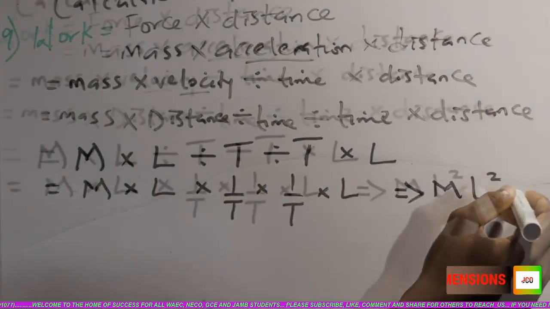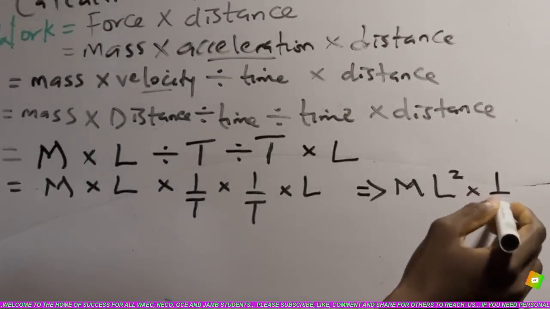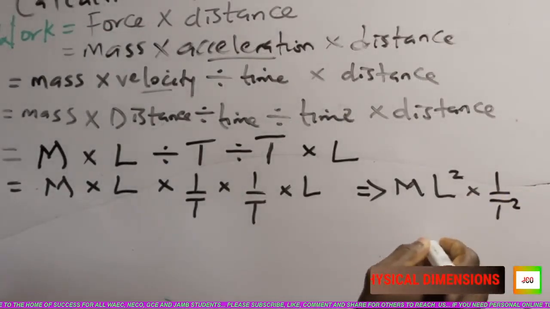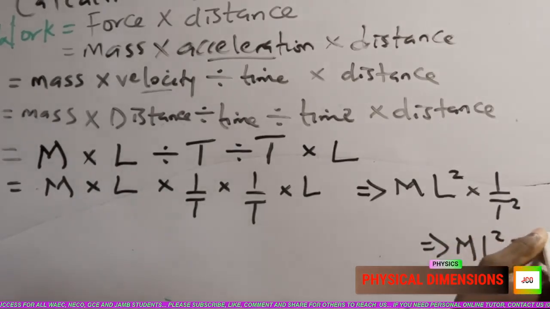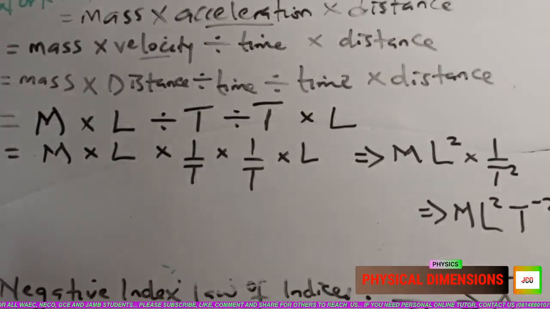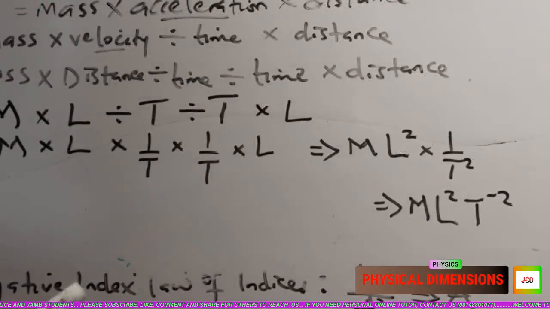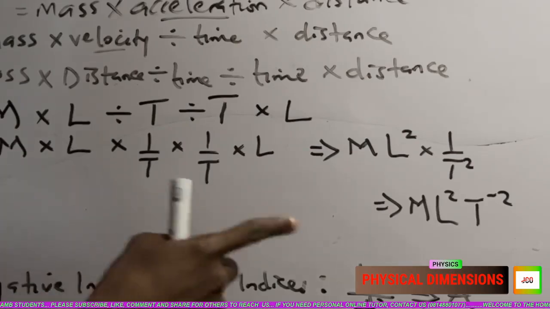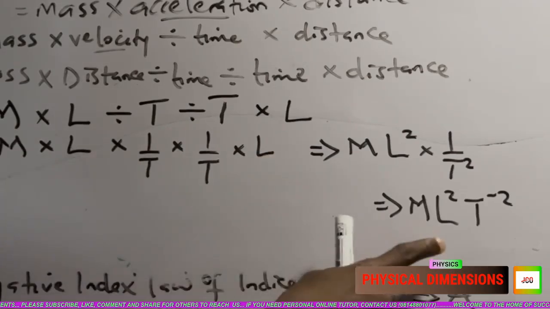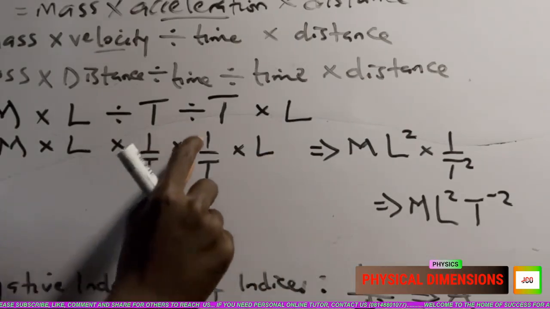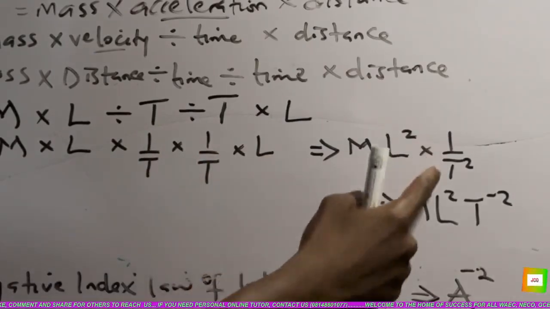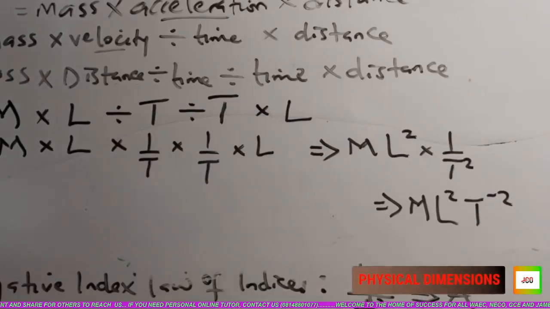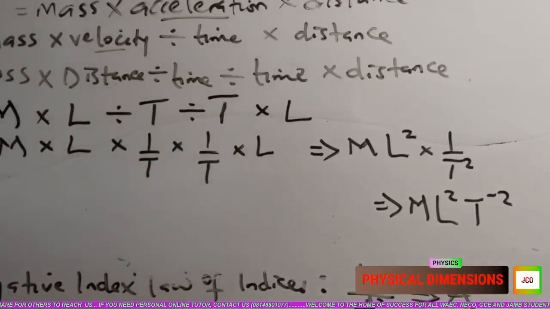That gives me times 1 over T square. So if I progress, I will have ML square T raised to power minus 2. So that is the dimension for work. From the negative index law, 1 over T square becomes T raised to power minus 2.